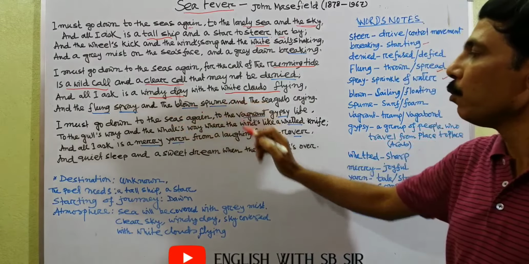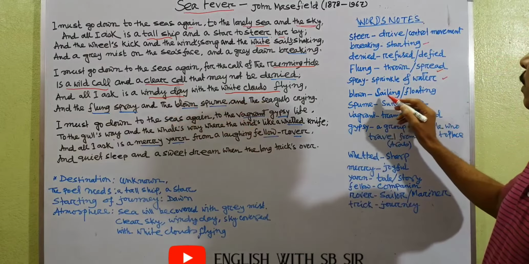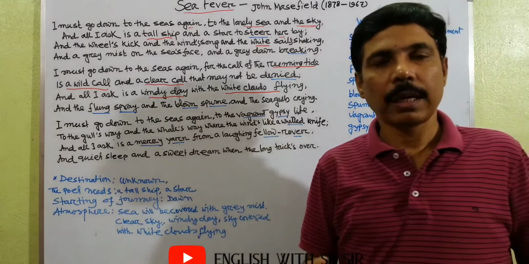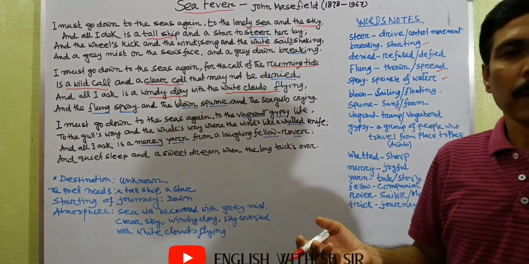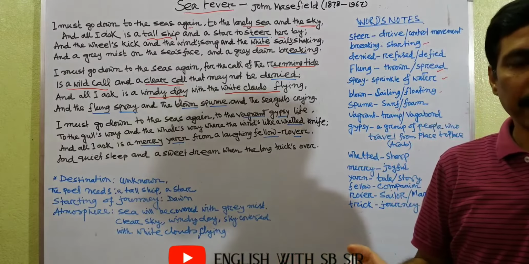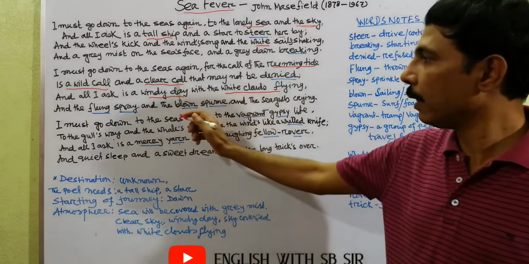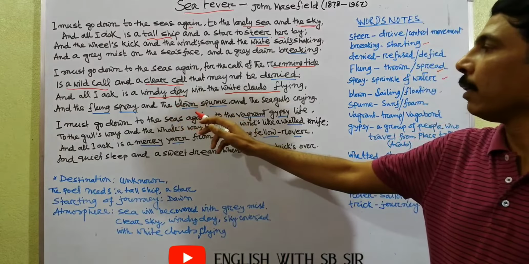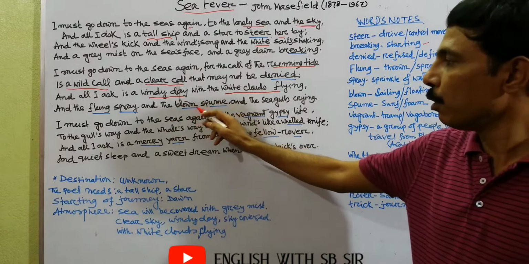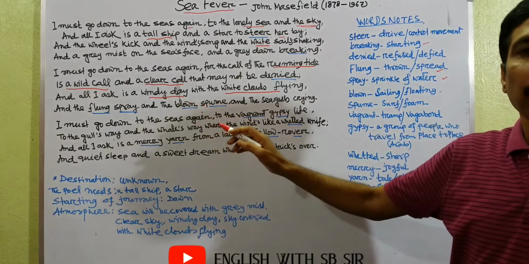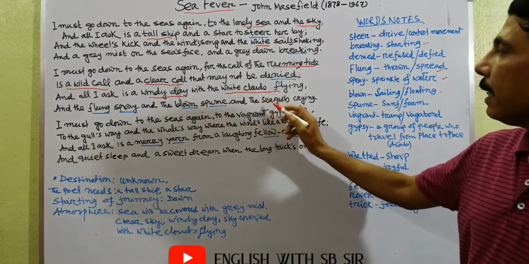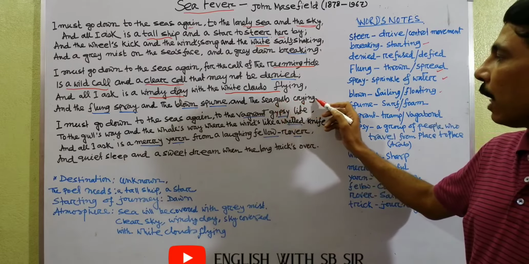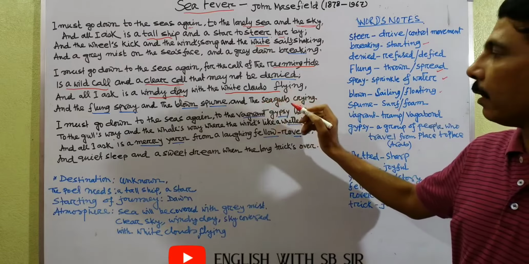And the blown spume. Blown means sailing or floating. Spume means surf or foam. So everybody sees the foam or surf of the sea, when the waves dash against the coast. When the waves dash against the ship, there will be spume or foam. That spume or foam will float on the surface of the sea water, and the seagulls crying, and the poet will hear seagulls crying or calling.